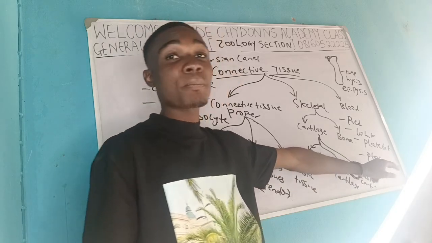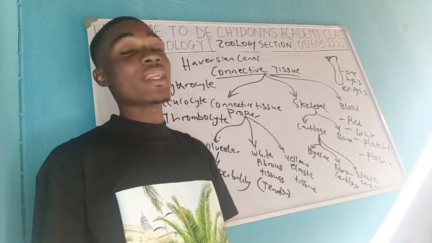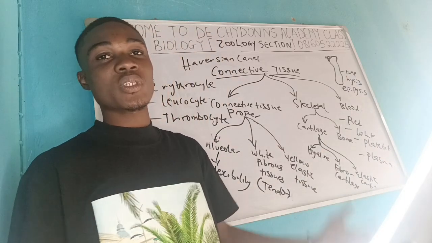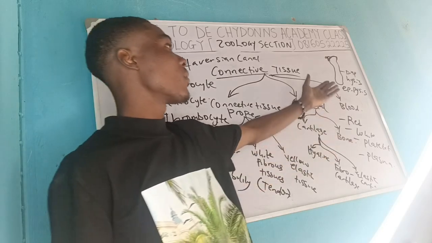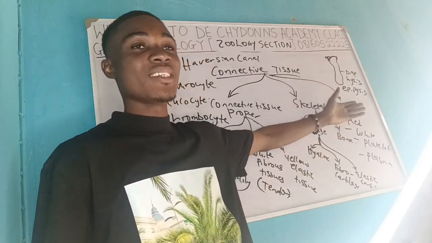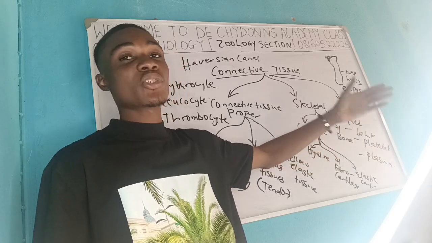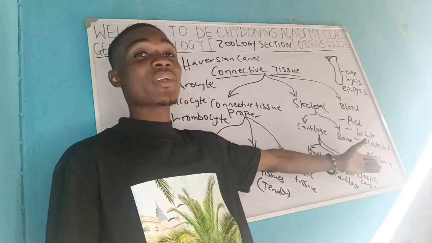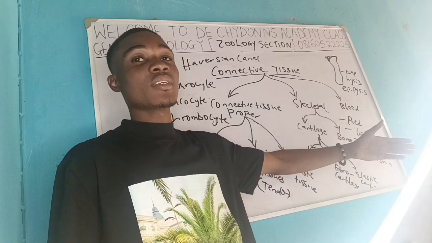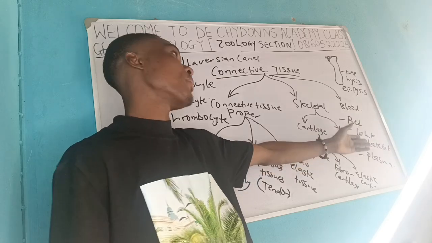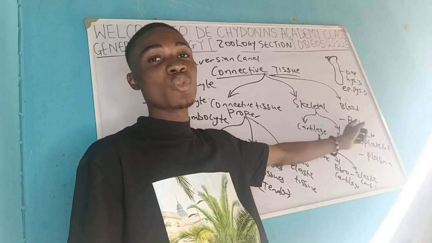Now the plasma is basically water. 91% of plasma is just water. So water, the most fluid part of the blood, is plasma. Plasma is colorless. They are just colorless, and that is why you can see them in lymph, even though lymph does not have any correlation. Why? Because they don't have any trace of hemoglobin in them.